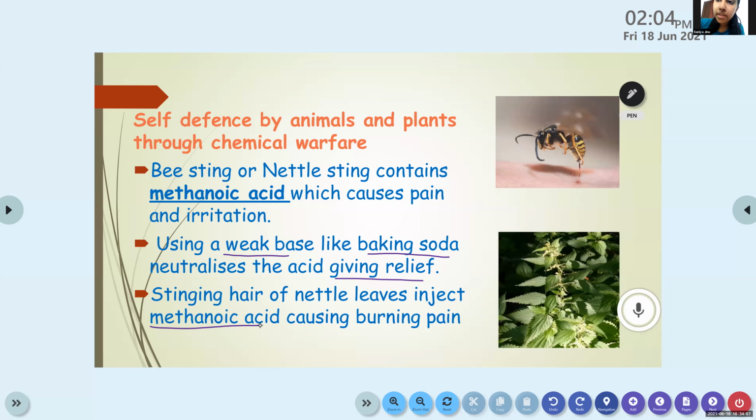Self-defense by animals and plants through chemical warfare. Bee sting or nettle sting contains methanoic acid, which causes pain and irritation. Using a weak base like baking soda neutralizes the acid, giving relief. Stinging hair of nettle leaves inject methanoic acid, causing burning pain. Okay, fine. So that's about the importance of pH in everyday life.